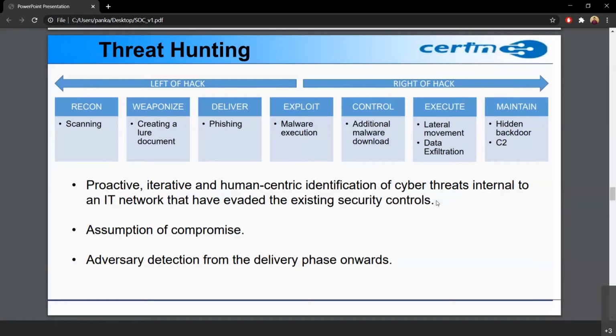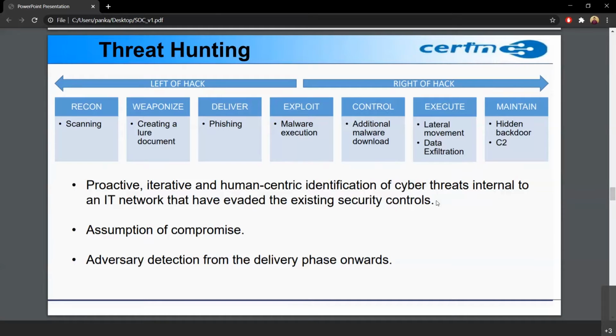So these are some big terms. Let's just assume that a small malware will download another big malware that will contain the main logic for exploiting the systems. Whenever it is downloaded, it will try to take control of the system. It will download additional malware. Then it will move internally to other systems inside the network.